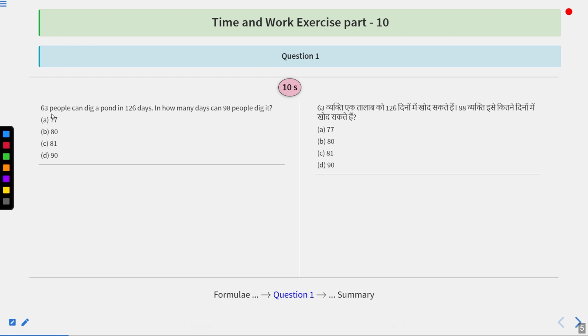Question is that 63 people can dig a pond in 126 days. In how many days can 98 people dig it? Options are 77, 80, 81, or 90. And I'm giving you 10 seconds to find out the correct answer. After that, I will do the solution.